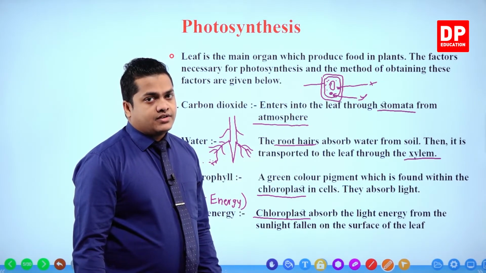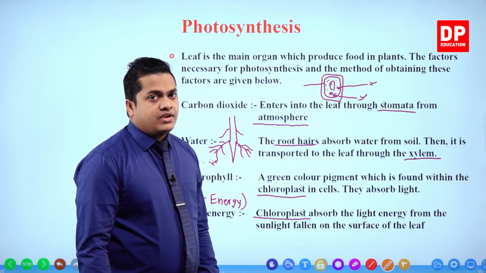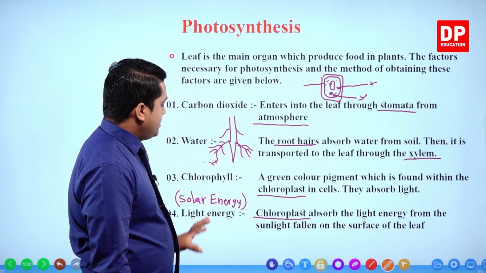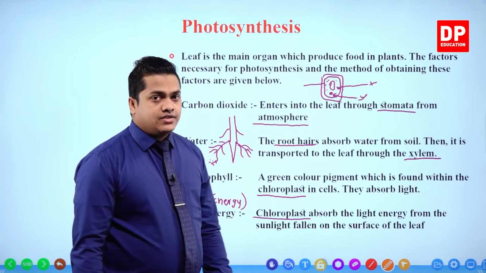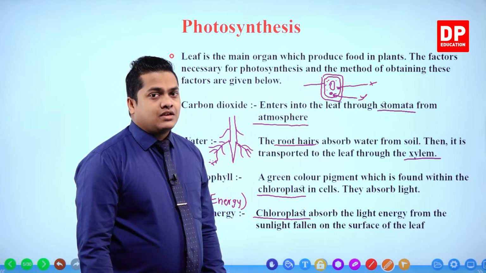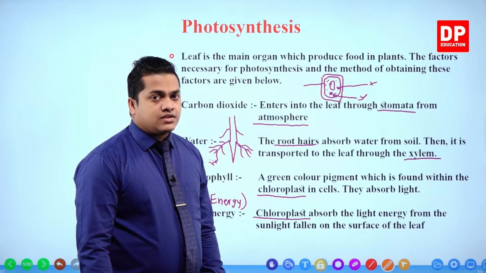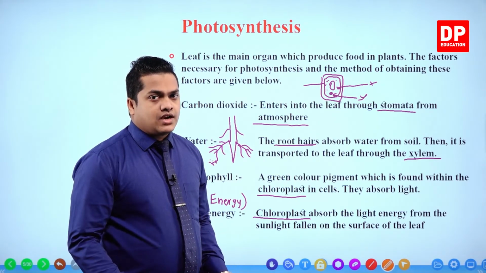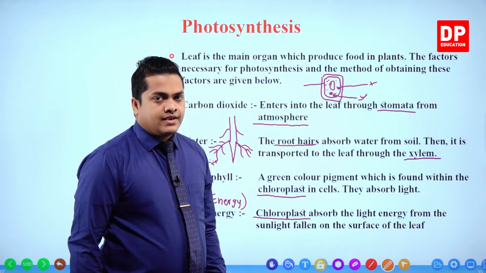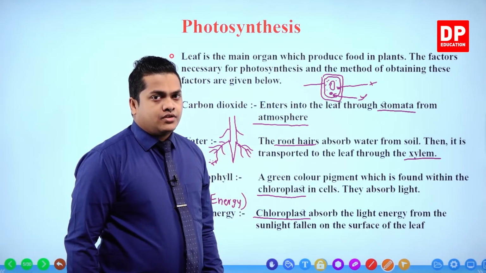Now all the 4 factors are fulfilled: carbon dioxide, water, chlorophyll and light energy, or the solar energy. These factors are now collected within the plant leaf cell, and they interact with each other, giving out a chemical reaction.